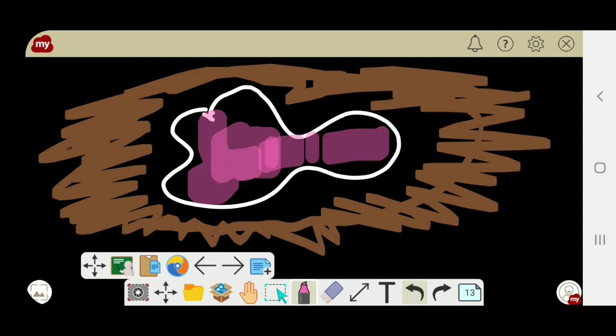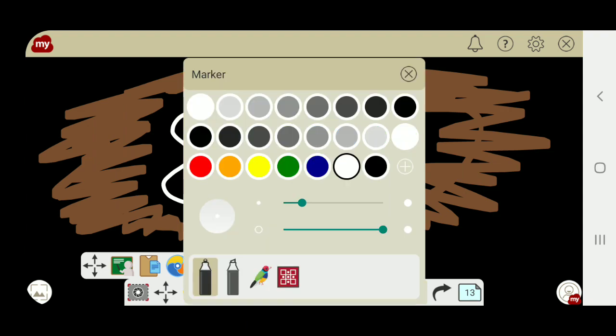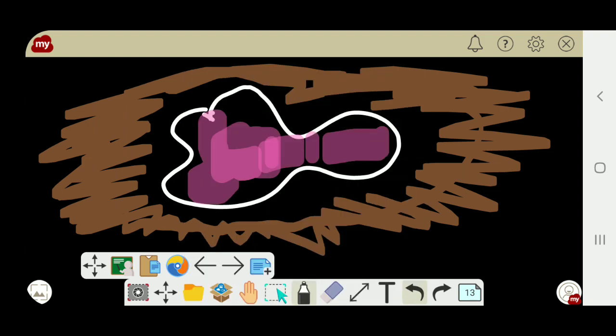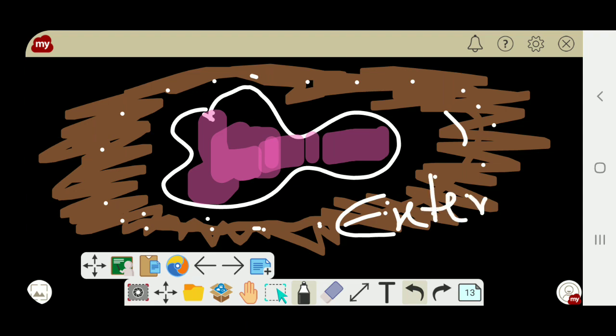Okay. So children, tell me, how can you identify these positions? This brown color is outside the curve. Our curve is in white color. This whole side is outside the curve, so it is called the exterior. Outside the curve means exterior of the curve.